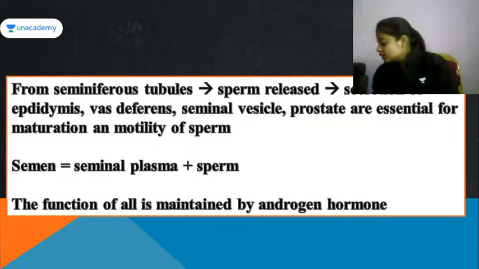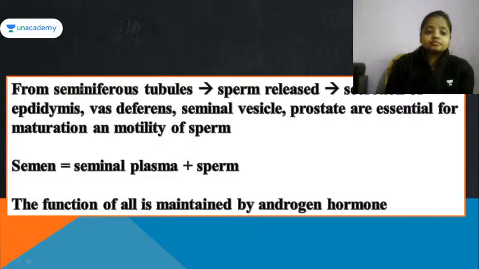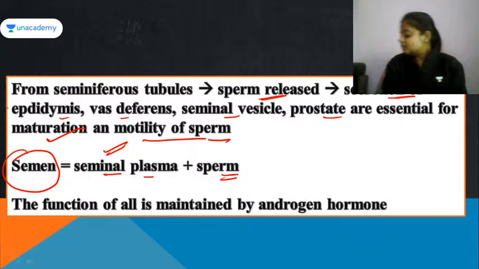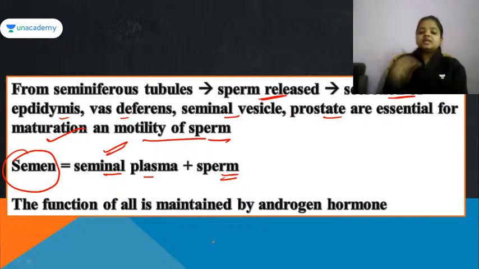Now, from the seminiferous tubules, the sperms are released, along with the secretions of the epididymis, vas deferens, seminal vesicle and prostate. The secretions of all of them help in the maturation and motility of the sperm. Semen, the white fluid released from the penis, contains the seminal plasma along with the sperm. So not only sperms are released, the seminal plasma is released along with them. The function of all this is maintained under the hormone called androgen.